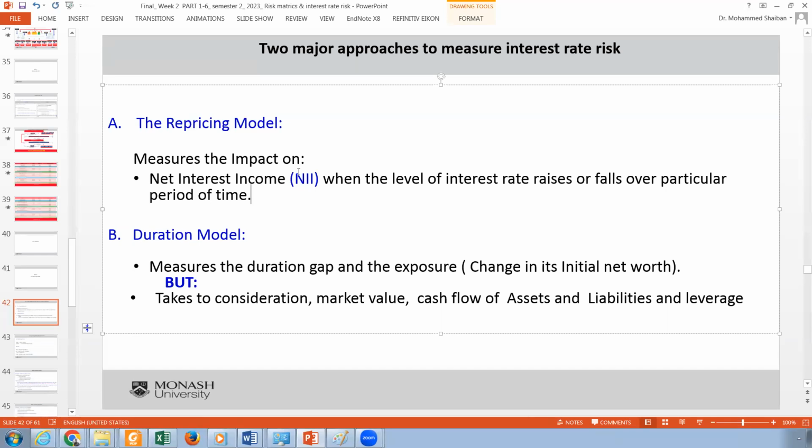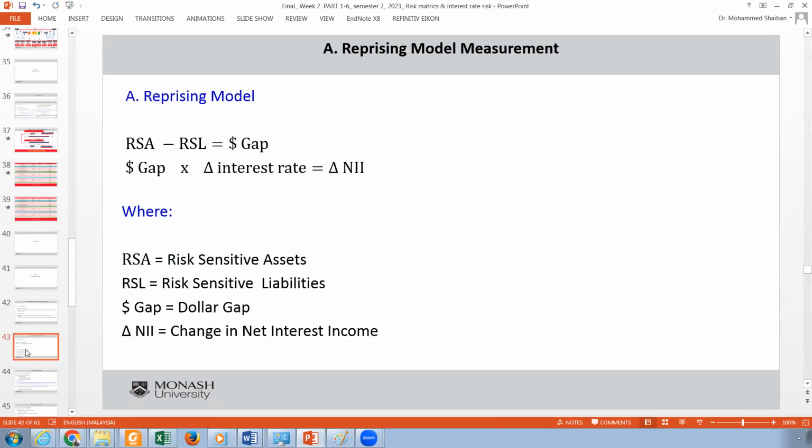Now, if there is a change in interest rate, there will be what we call refinancing risk, as I explained before. The repricing model tries to address this issue. The duration model is different, and we will deal with it later on, but it takes into consideration the market value, the cash value of assets and liabilities. We don't have to worry about it. Let's go with the repricing model.